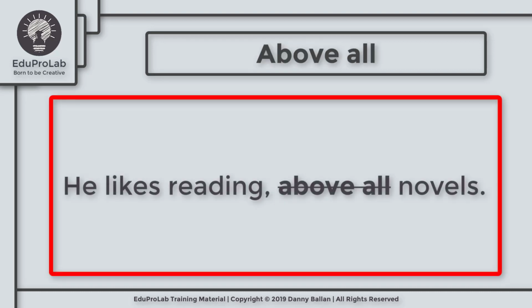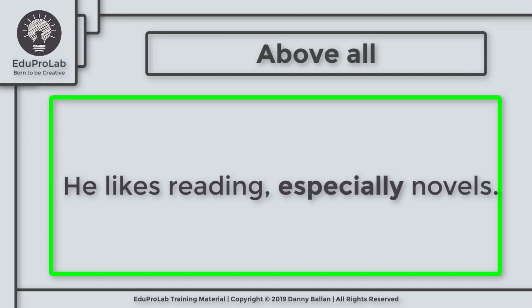Now let's move to the next keyword, above all. Let's take a look at this example. He likes reading, above all, novels. Above all means most importantly. Now, when we say get plenty of sleep, eat lots of good food, and above all, try to relax, we mean most importantly, try to relax. That's what we want to say. So in this example, we should use the word especially, not above all. We should say he likes reading, especially novels, because the meaning here is not most importantly.